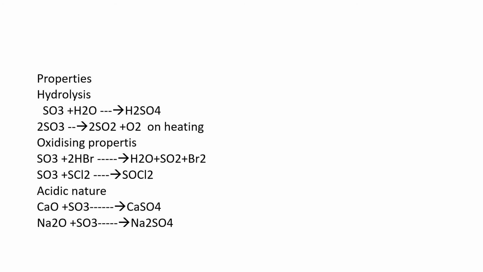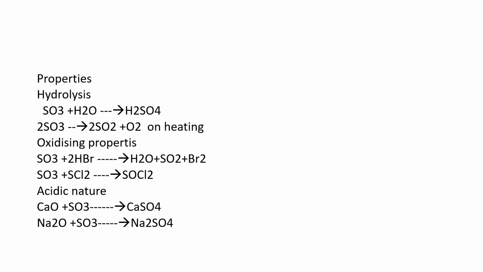Properties of sulfur trioxide. Sulfur trioxide gas is soluble in water, and when you pass it into water it gives sulfuric acid. But a precaution must be taken: this is a very highly exothermic reaction.